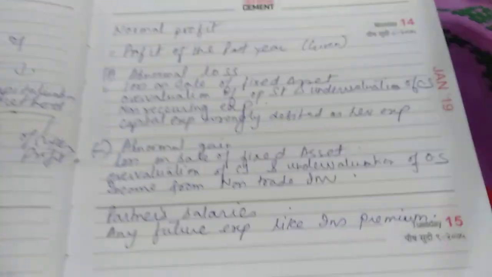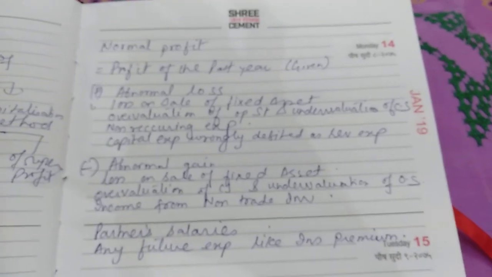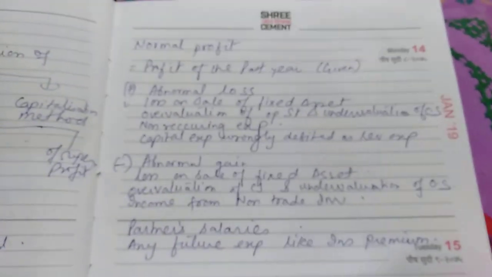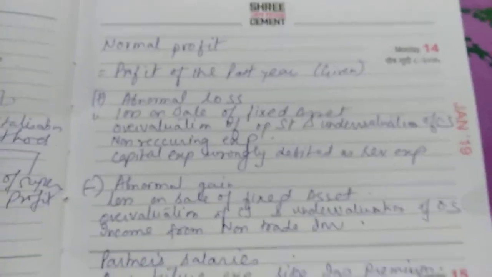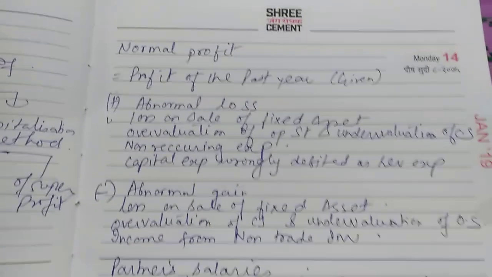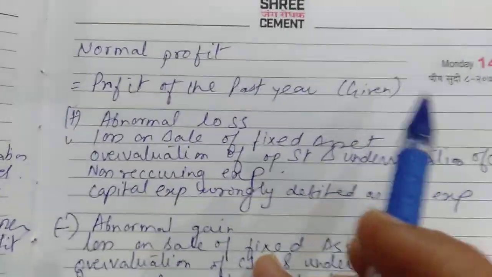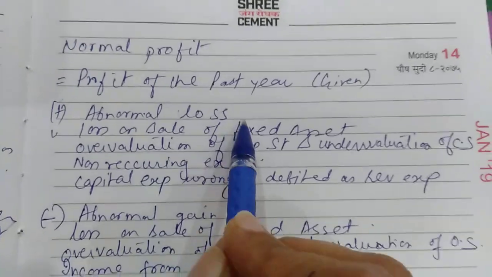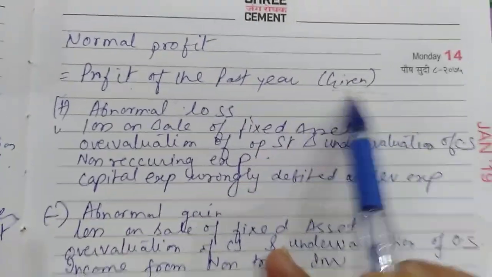See, if in your question, if it is a 6-mark question, or you can say 4-mark question, and they are going to give you past adjustments in the question. They are going to give you past adjustments. So that means you have to first calculate your normal profit. So see what is the formula? Profit of the past year, that will be given in the question.